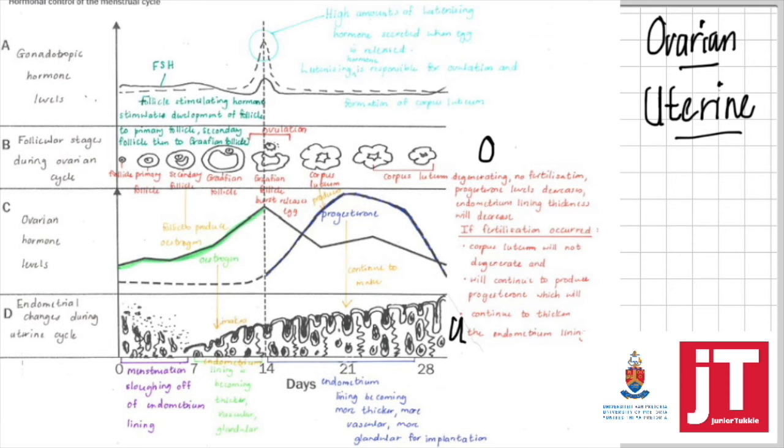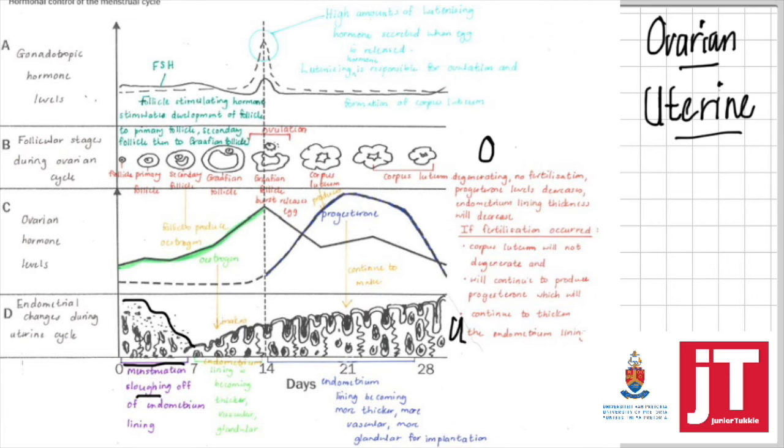The menstrual cycle always begins from day 0 to 7. As you can see here, what's happening is the endometrium lining is breaking down or decreasing. A better word is sloughing off. And the reason for that is no hormones are actually being produced, and there's no hormones to carry on building and maintaining the endometrium lining.